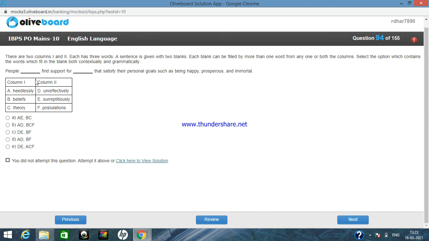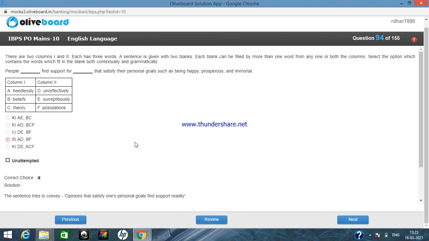Okay, so people unreflectively find support for surreptitiously. So unreflectively, surreptitiously will not be the correct option, because people find support for secretly will not come here, because this is not contextually correct. People find support for secretively, so this is not correct. So option number E is also eliminated, so the correct option will be option number D.